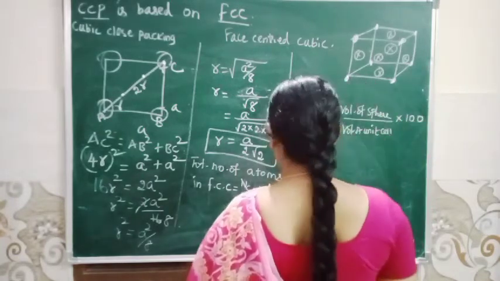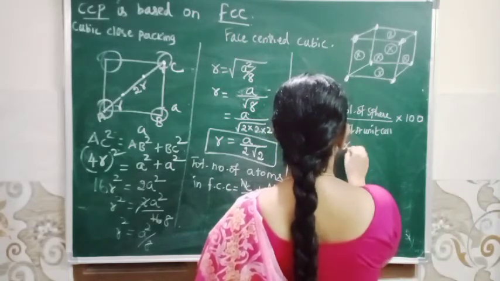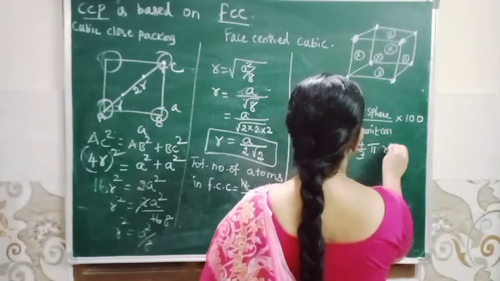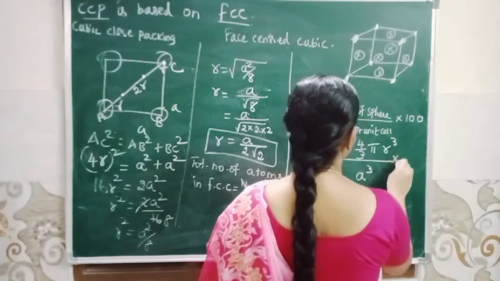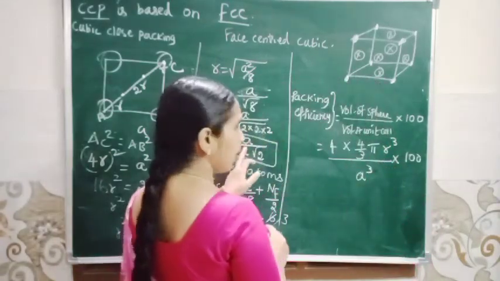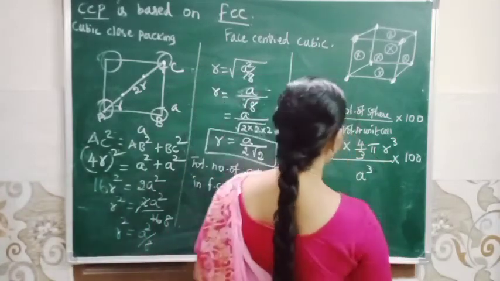Volume of the sphere is total number of atoms into 4 by 3 pi r cube, divided by volume of unit cell, that is a cube, into 100. So what is the R value? A by 2 root 2. Substitute this R value in this equation.